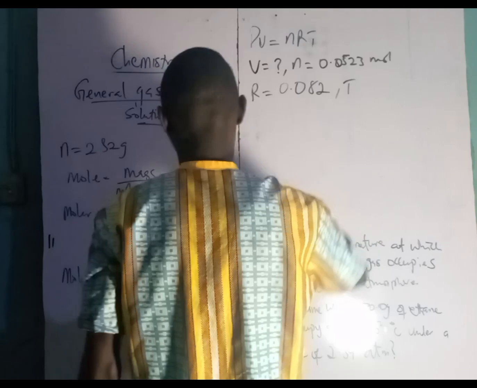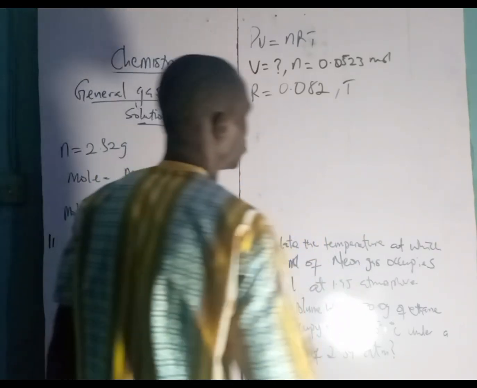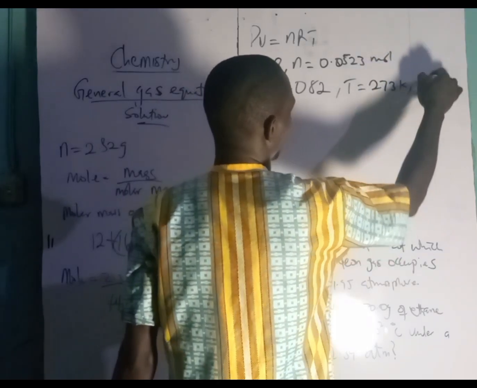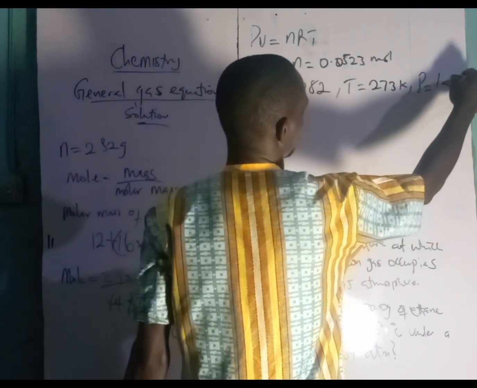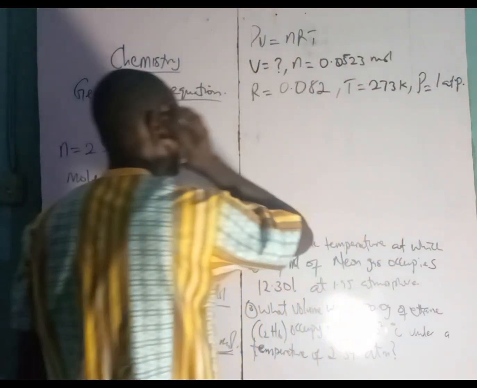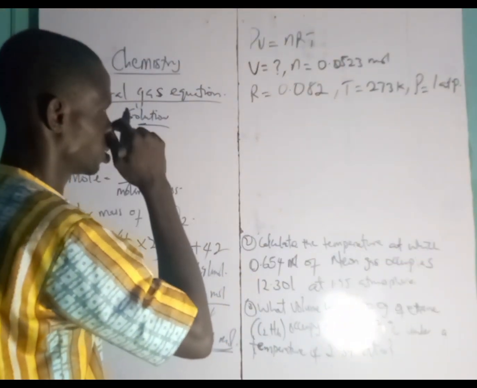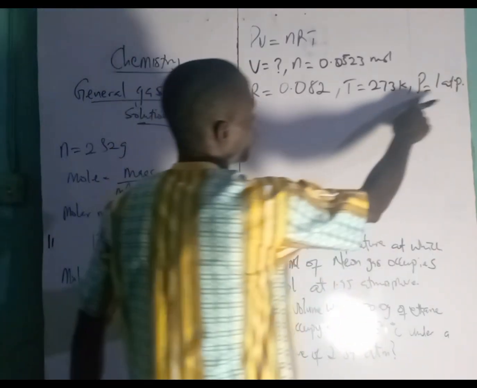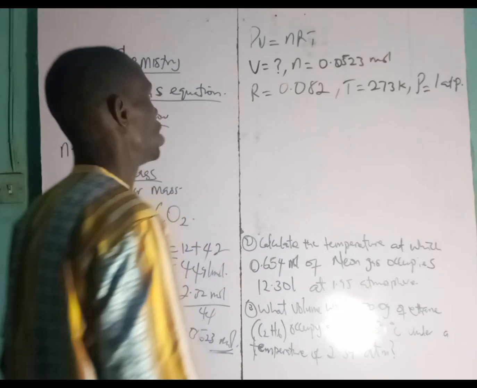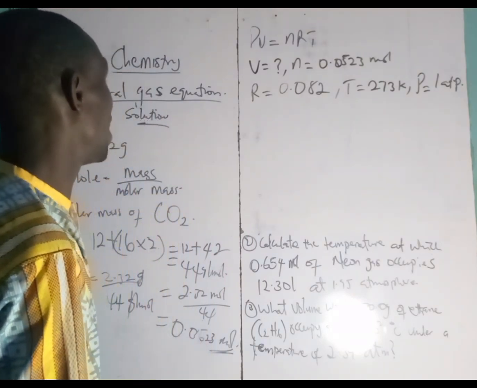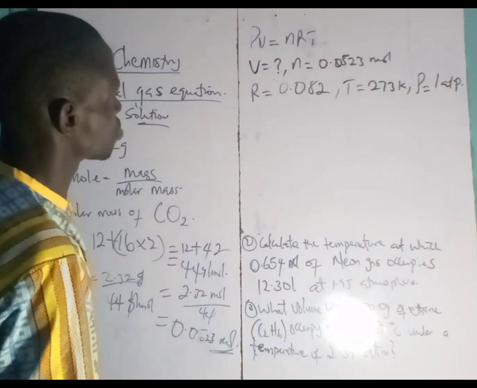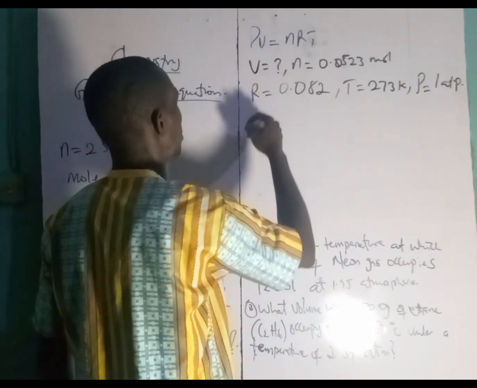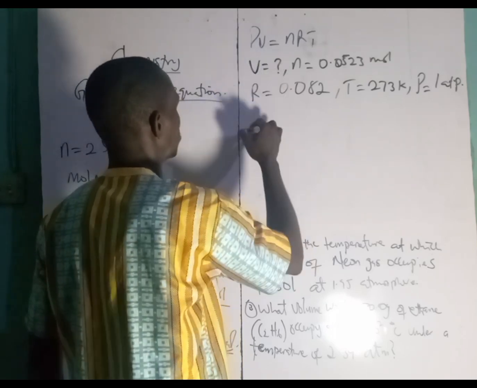Then T at STP, standard temperature and pressure, is 273 Kelvin. Then pressure is 1 atm. Remember that's the first rule, the first rule that I said you should notice. Then this is the last one, the table I gave. Because our pressure is in atmosphere, and we don't know the volume, let's quickly solve using this formula now.